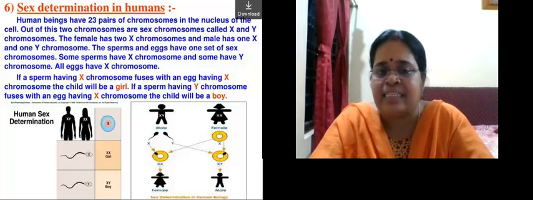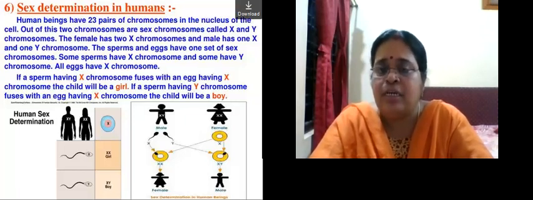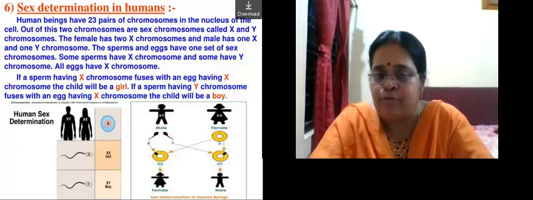The sperms and the eggs have one set of chromosomes. Some sperms have X chromosome and some have Y chromosome. All eggs have X chromosome. If the sperm having an X chromosome fuses with an egg having X chromosome, the child will be a girl. And if the sperm having Y chromosome fuses with an egg having X chromosome, the child will be a boy. So sex determination is an important process, and the sex of the child depends upon the father, because it is the father who donates the X chromosome or Y chromosome for the zygote.